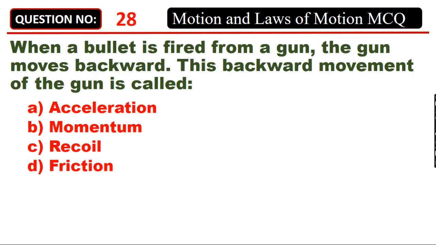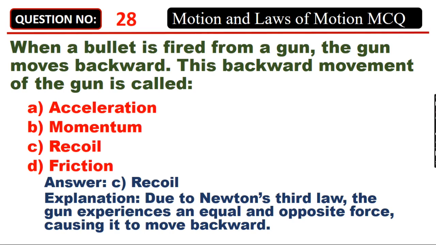When a bullet is fired from a gun, the gun moves backward. This backward movement of the gun is called A. Acceleration, B. Momentum, C. Recoil, D. Friction. Answer: C. Recoil. Due to Newton's third law, the gun experiences an equal and opposite force, causing it to move backward.